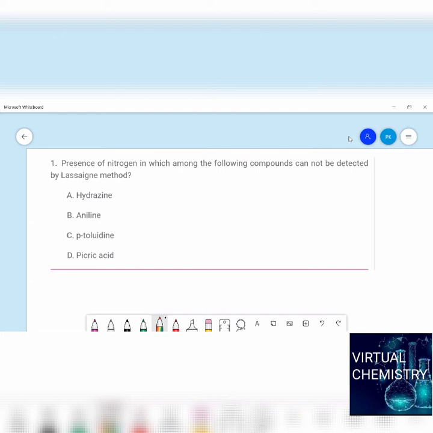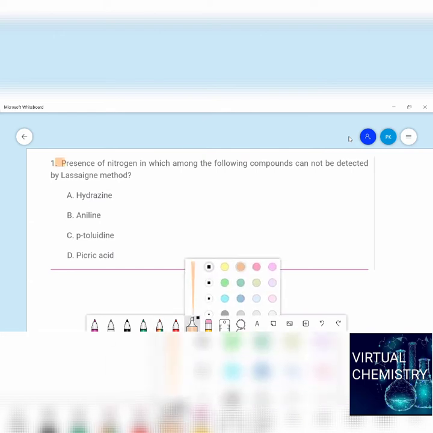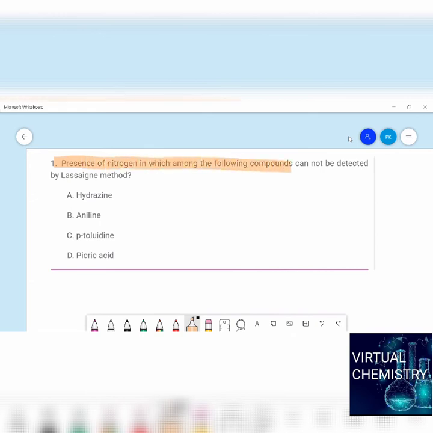So Lassaigne's test is mainly... what's the question, students? The question is: presence of nitrogen in which among the following compounds cannot be detected by Lassaigne's method. So which cannot be detected? What is the Lassaigne test here? The Lassaigne test is mainly used to detect elements in organic compounds, right? So here, if you see, nitrogen in the aromatic compound.